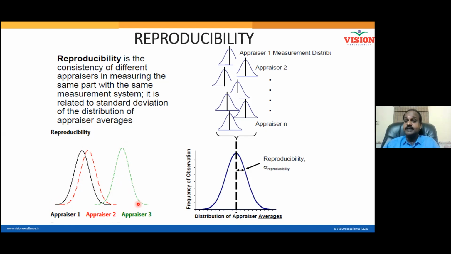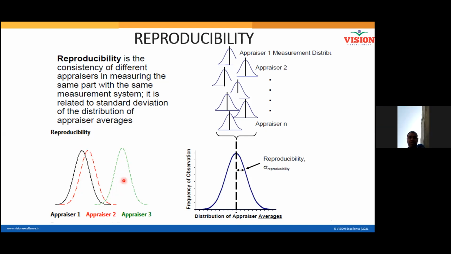That difference is called reproducibility error. I am saying that this is the fact because my average is here. Surajit's average is here. Of course, me and Surajit, little variation. But where is our Avinash? Far away. But all of them are working in the same company. All of them are using the same equipment. All of us are measuring the same problem. But for me, the problem lies here. For Surajit, the problem lies here. But for Avinash, the problem lies here. Now, who is correct? Believe who? Not all are correct.